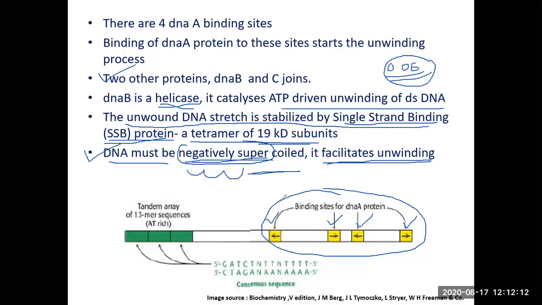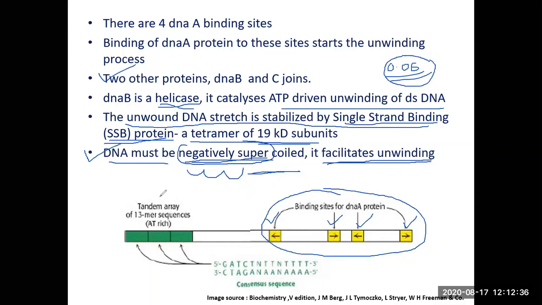DNA replication does not start randomly from any place. There are specific regions, specific sequences from where DNA replication will begin. We are talking about bacteria. So in E. coli, there is a 245 base pair region called the oriC site. The oriC site is different from the rest of the DNA because it has certain characteristic features.